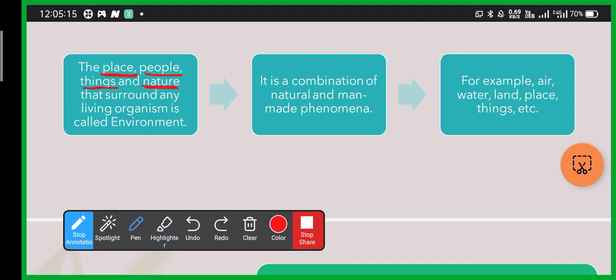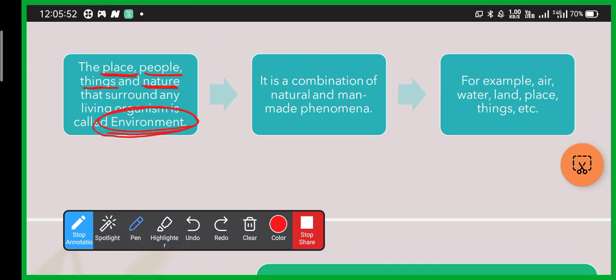For example, you are a living organism, and the place, like you are sitting in your house now, the people around you, the things like the bottle and mobile around you, and the nature around you, like the trees, animals, and everything that surrounds any living organism is known as environment.